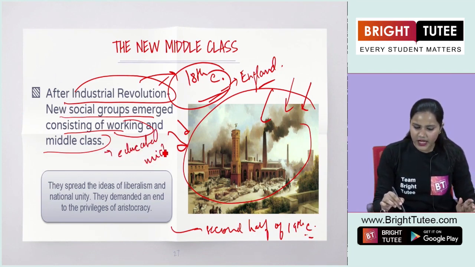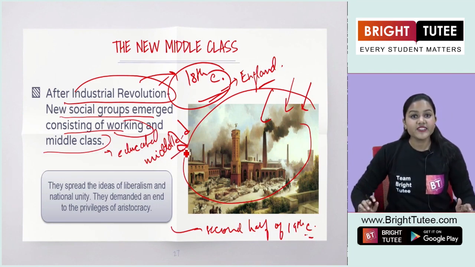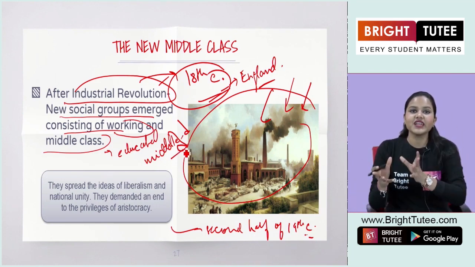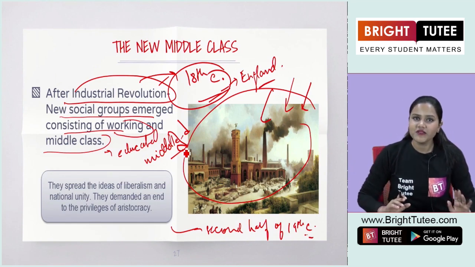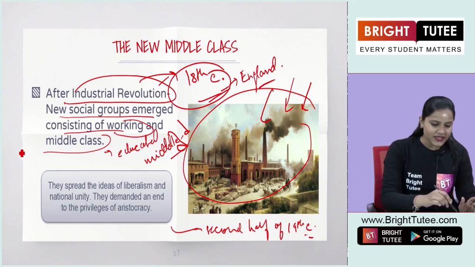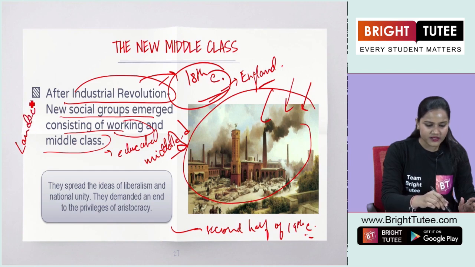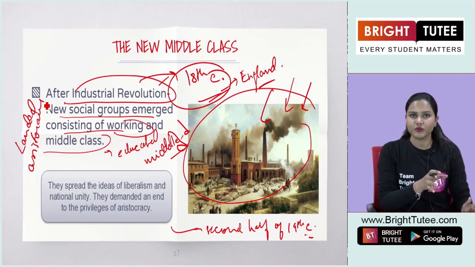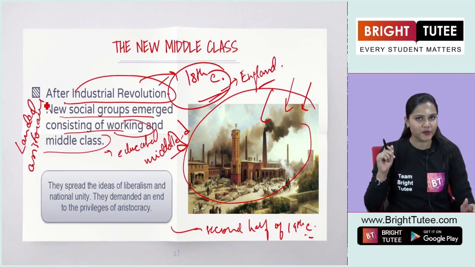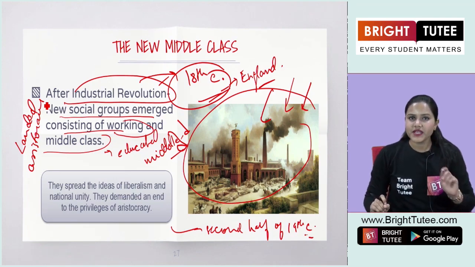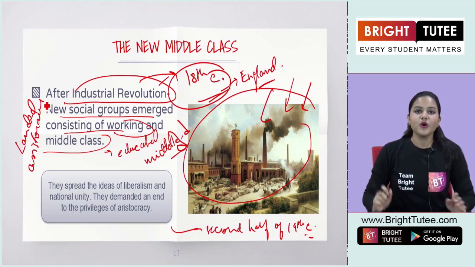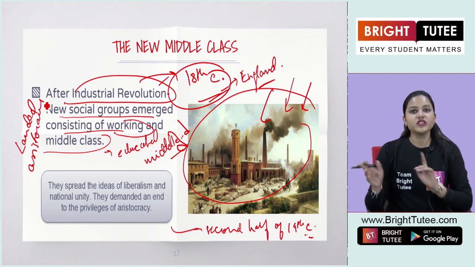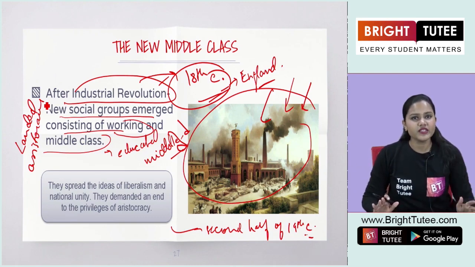Now the coming up of the educated middle class shows us what here? It shows us a shift in the ideology. At first, what did we see? We saw that the landed aristocracy were the powerful group, right? But they were small in number. While the peasants and serfs or the tenants were larger in number as compared to the aristocrats.